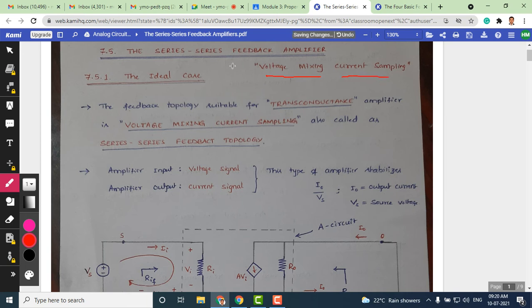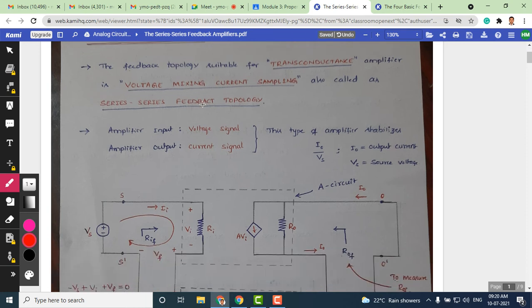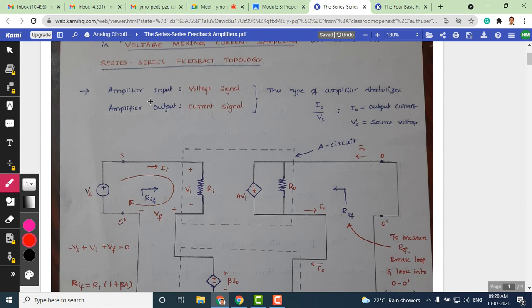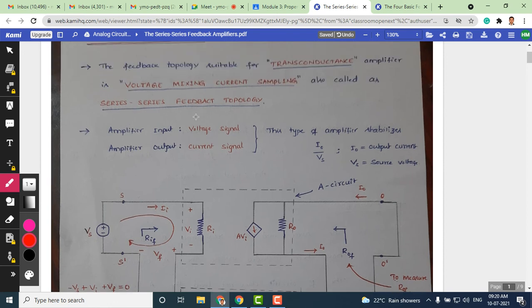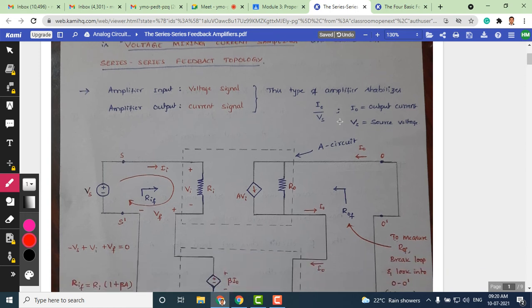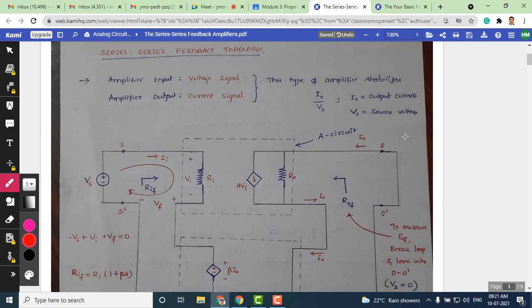It is also called series feedback topology. For your reference, I have written here that for the transconductance amplifier, the input is a voltage signal and the output is a current signal. So this type of amplifier stabilizes I naught by Vs. I naught is the output current, Vs is the source voltage.